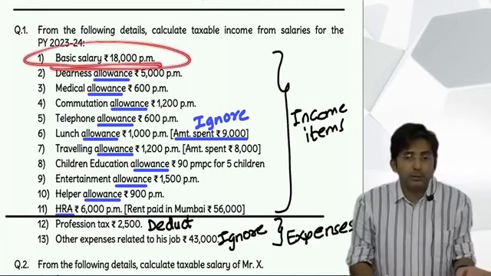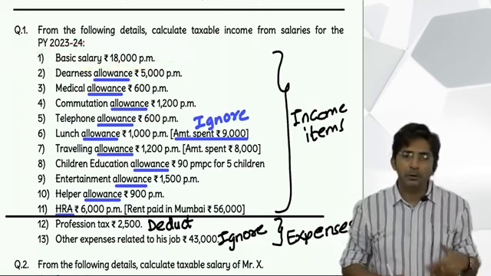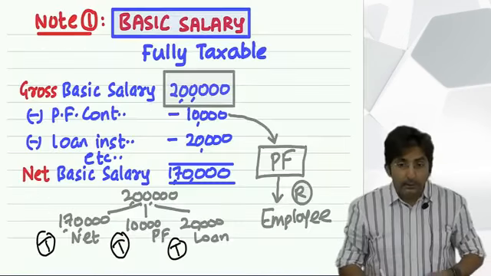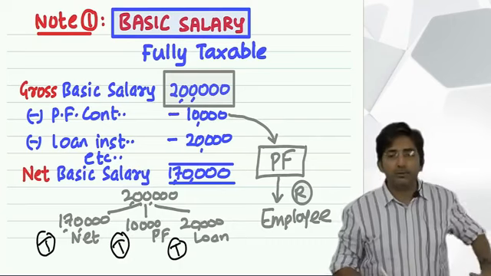Nothing was given, so it was gross. Nothing was given, so that means it was already gross. Wait, by the way, one more thing. Even profession tax, they deduct from your salary.